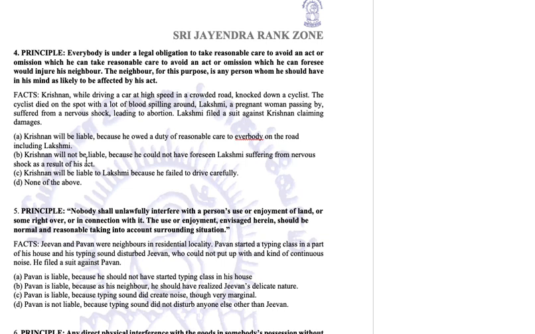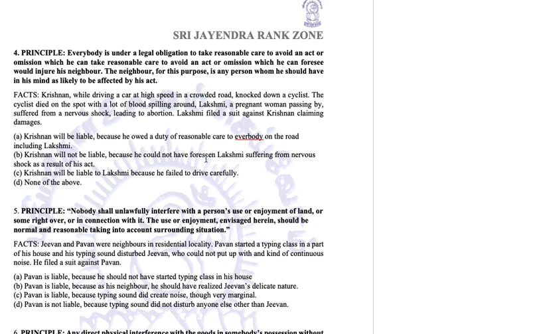The death of the cyclist definitely is a foreseeable injury, but expecting that if I hit someone, blood will come out, and some pregnant lady would be nearby, and then she'll suffer a mental shock, and then it will lead to abortion, and this and that. This is too high an expectation from a reasonable man, a reasonable mind. So anyone cannot expect these many consequences of a particular act.